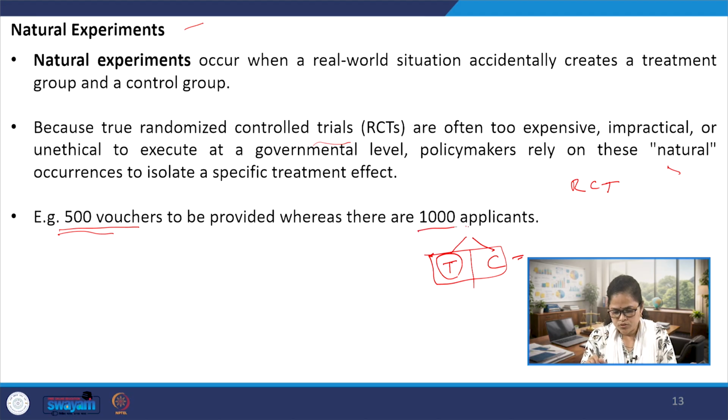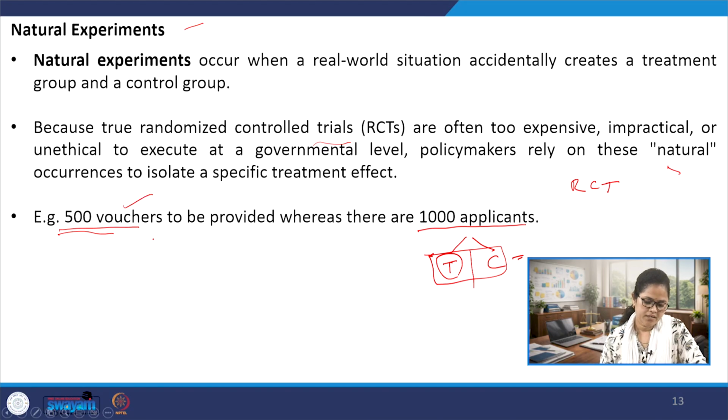So 1000 households or families applied for getting these vouchers, but the distribution of these vouchers is by chance, that is, by random. It is not deliberate. So in this case, how many would be getting admission into the private schools? Those who would be receiving the 500 vouchers. But what are the original applications? The original applications are 1000 applicants who are interested to send their children to private schools.